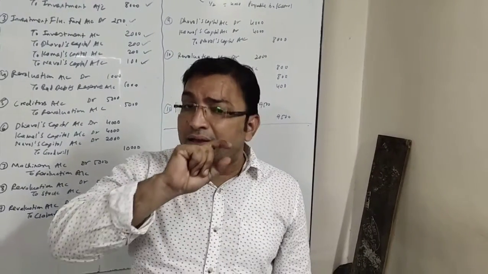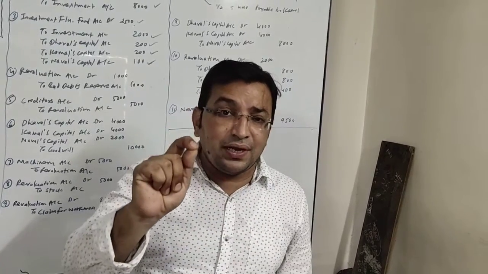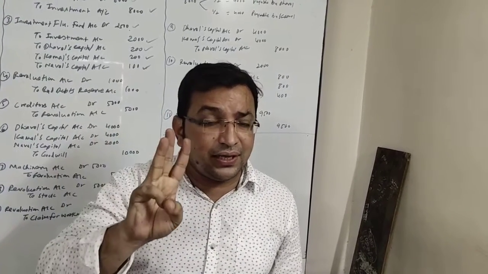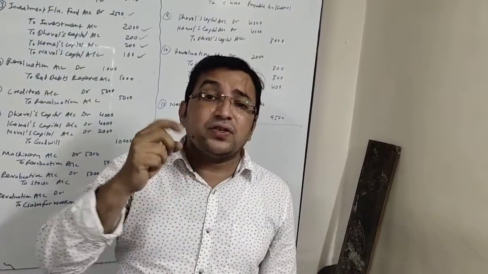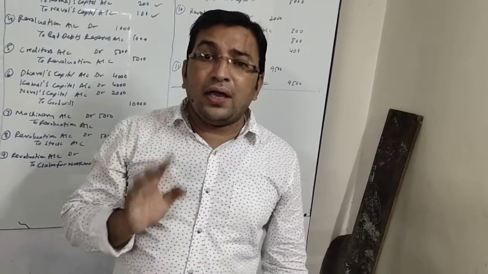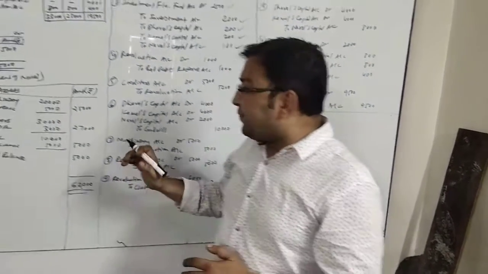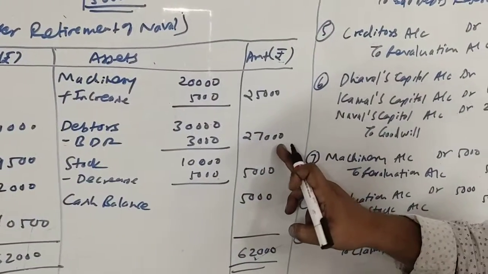Once again I say that 30,000 is the debtor, 10% of 30,000 will come 3,000 and 2,000 BDR is already with us in the old balance sheet. So the remaining 1,000 we will have to create provision for. Okay, so here it is debtors 30,000 minus 3,000, 27,000.